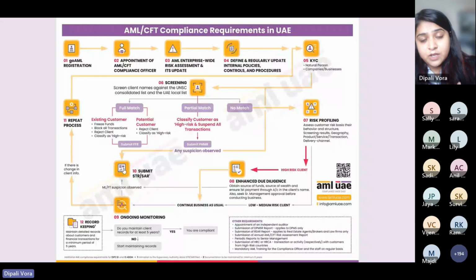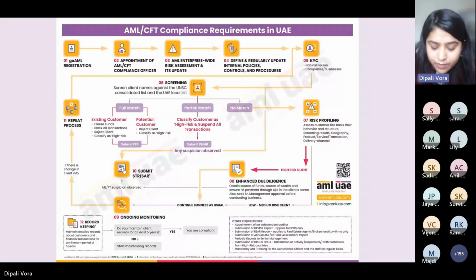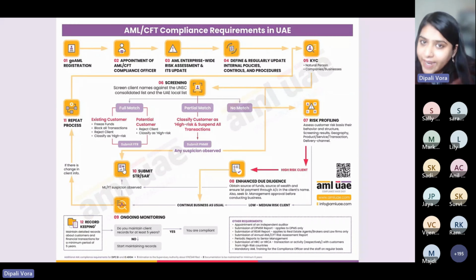So the intention of screening your customers every time there is an addition is to make sure that whatever additions are made in the list are not my company's customers or clients. For that reason, we are required to screen them regularly. Okay, so there are three instances where you are required to screen the customers. Now, let's move ahead.